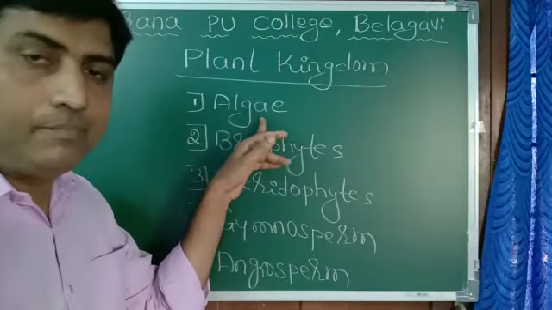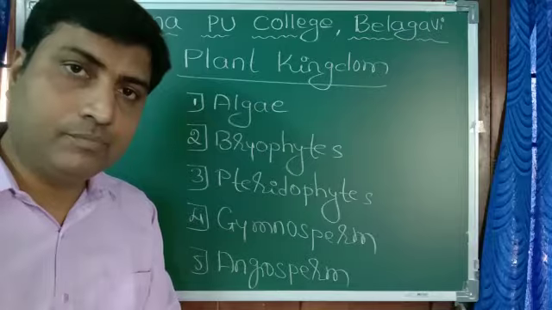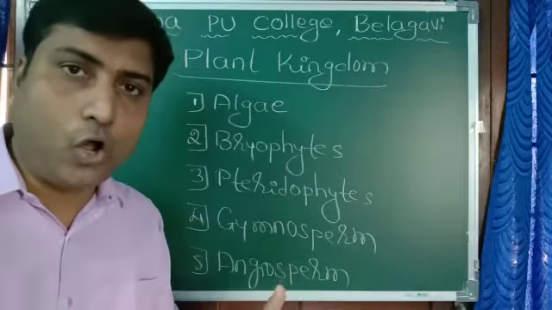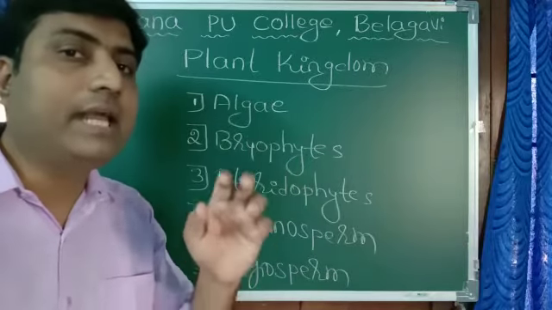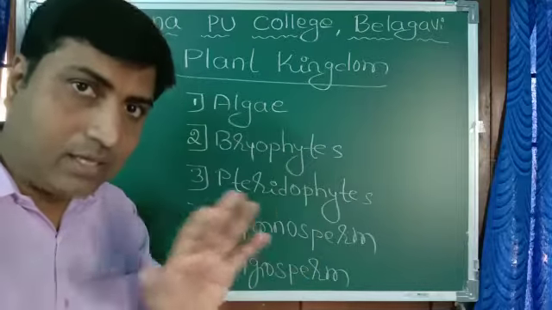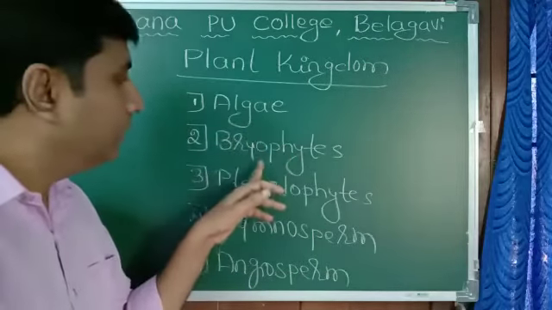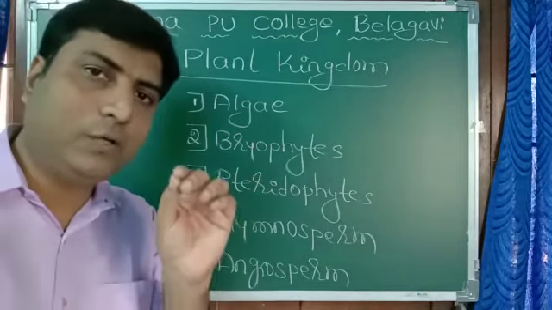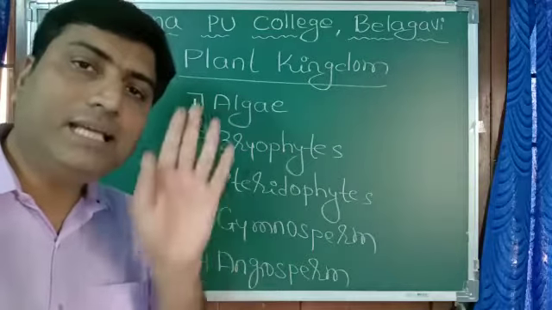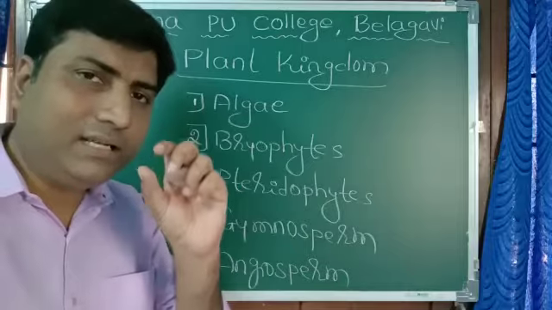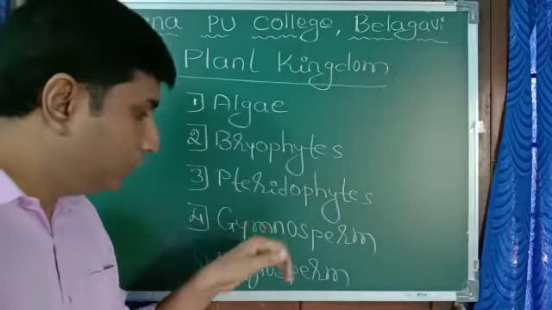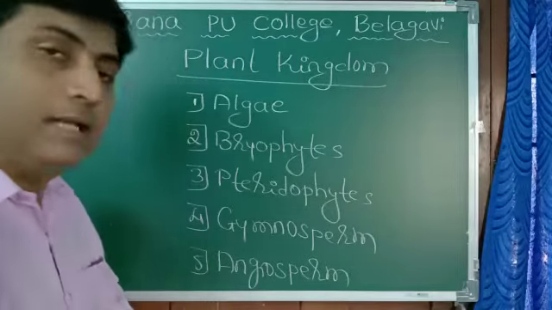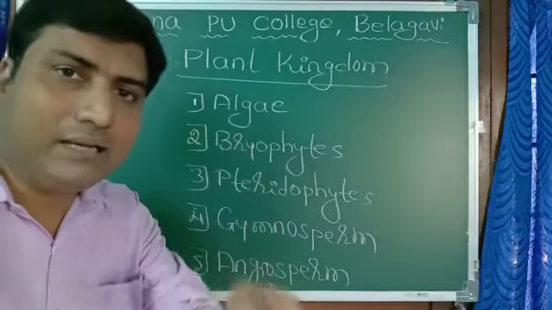Algae, multicellular algae that we know, especially during rainy season, on the surface of water or wherever moist place is there, maybe on soil, on rock, on cement building, there we can find that green color covering, and that is algae. Bryophytes are plants of very small height. Generally they grow attached to rock or the soil. Pteridophytes, little higher plants. Gymnosperm and angiosperm are higher plants. They belong to higher group of plants. Let us study each one of these in little detail.